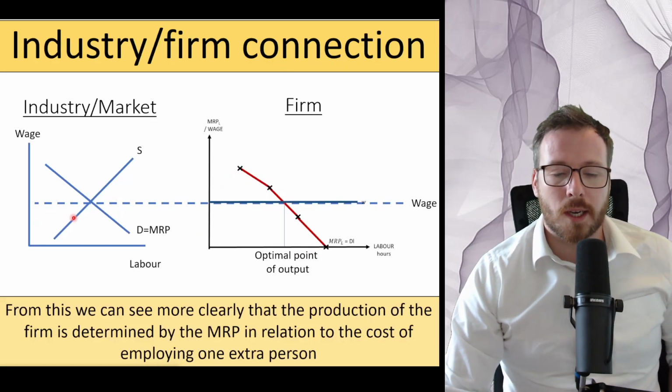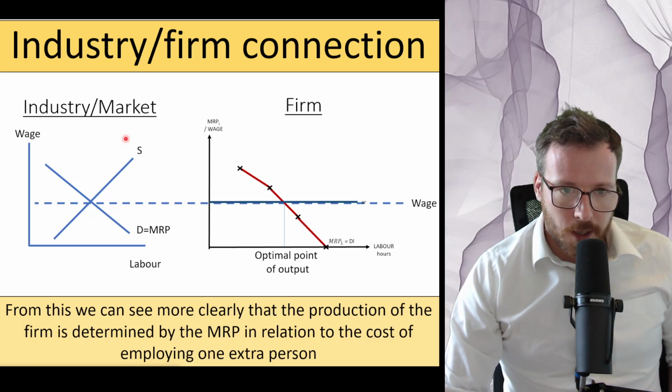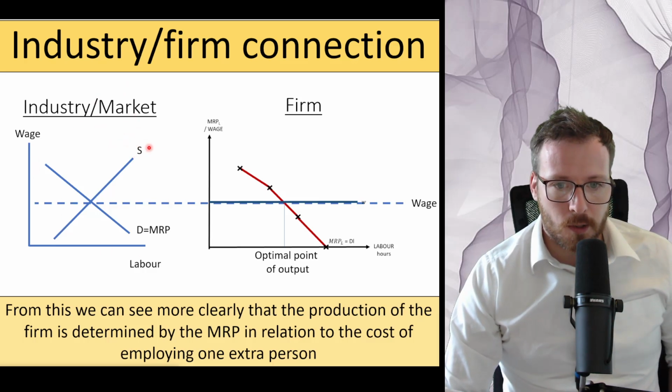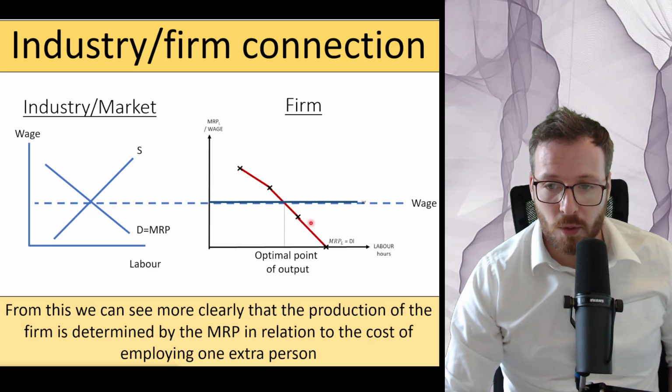Let me just quickly show you the connection between these two to make it easier. You can see here, this is actually the total industry. So the total industry is supply of labor and demand of labor. Basically, we have loads of things that can increase supply. We might have immigration, and then if we have immigration, supply is going to move here. If supply moves here in the labor market, the new minimum wage is going to be at this new equilibrium point, and so this wage will change for the individual firm.